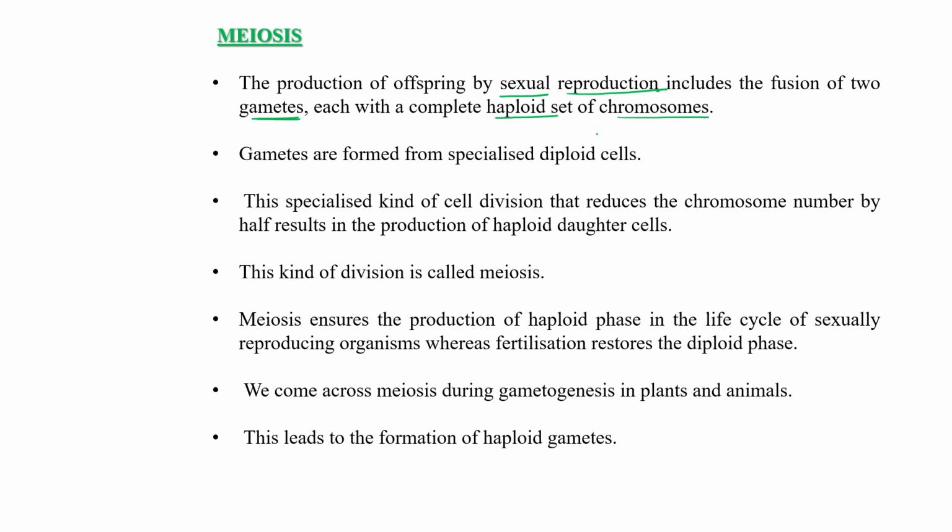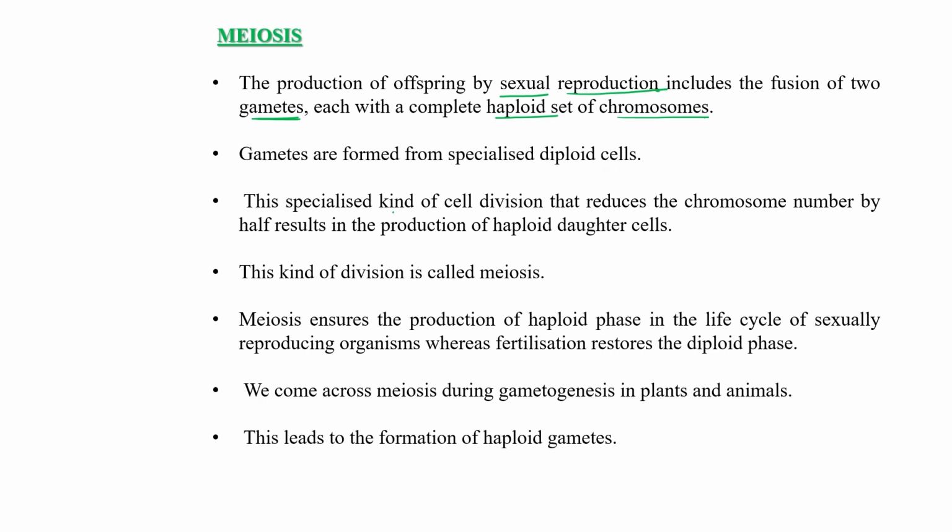Through meiosis this haploid set of chromosomes is produced. So the production of offspring by sexual reproduction includes the fusion of two gametes, egg and sperm cells, having a haploid set of chromosomes. The gametes are formed from specialized diploid cells.